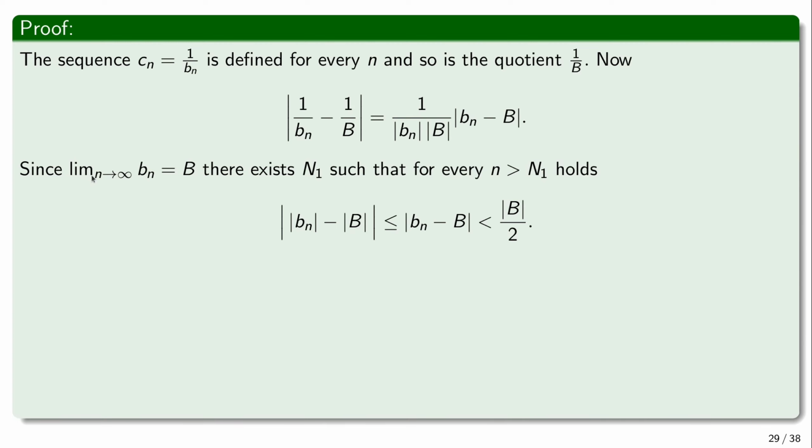So since bn converges to b, there exists a number n1, such that for every n that is greater than n1 of epsilon, we can make the absolute value of bn minus b smaller than absolute value of b over 2. And why the absolute value of b over 2? Why did I choose this? Well, because we don't know how small b is.